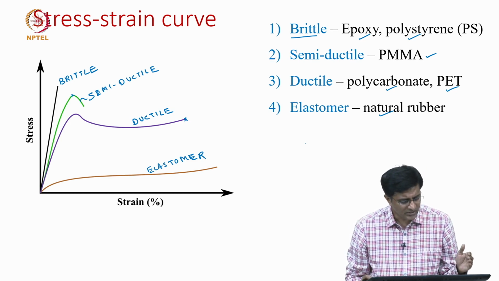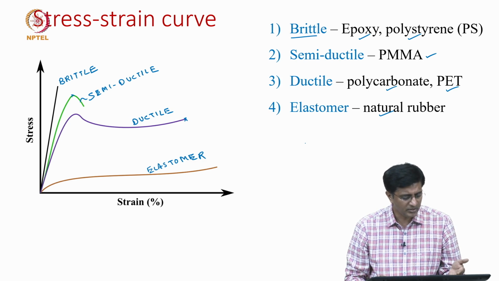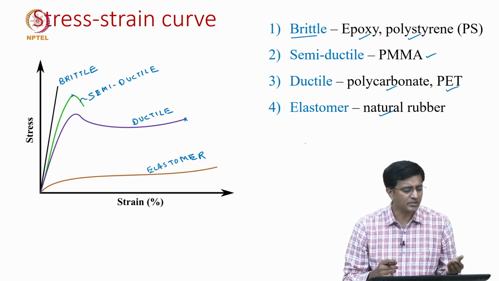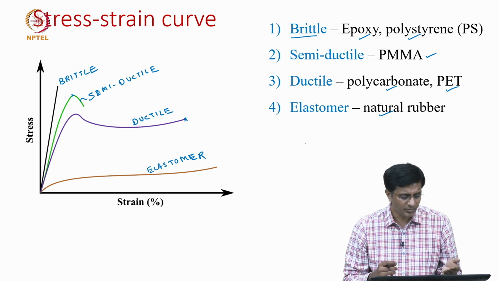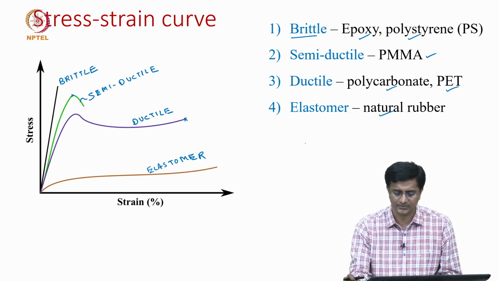So, what we have seen is there are polymers which behave as either brittle, semi-ductile, ductile or elastomer, and what dictates whether a polymer behaves as a brittle, semi-ductile, ductile or elastomer is what we will see in the next slide.